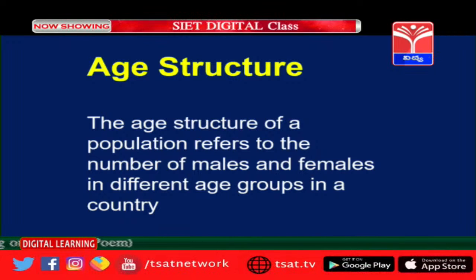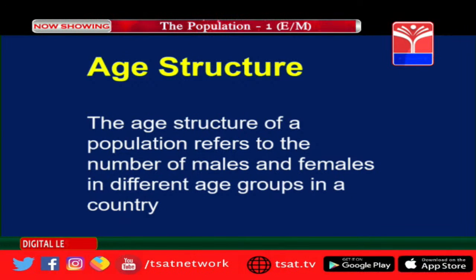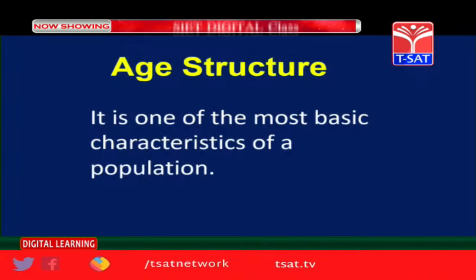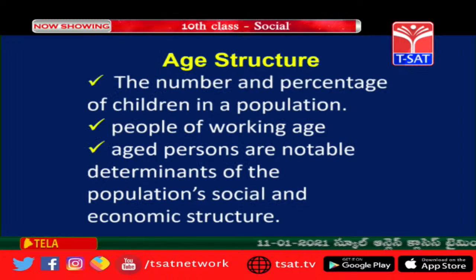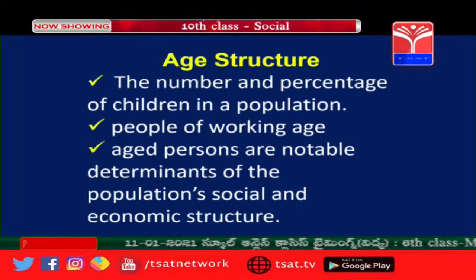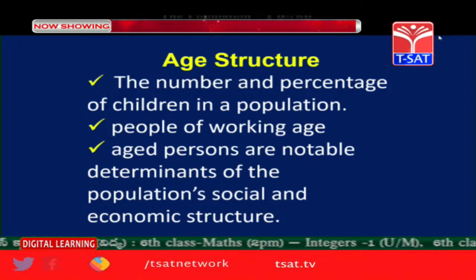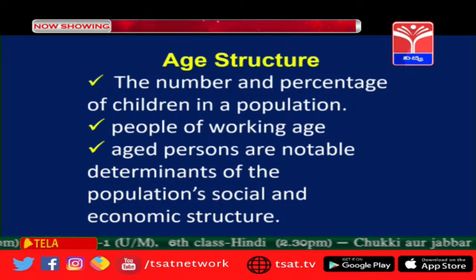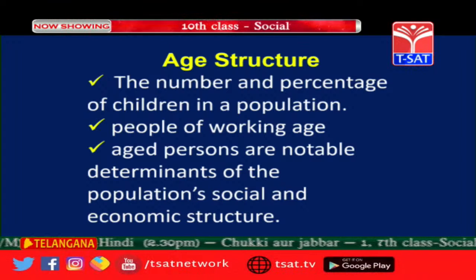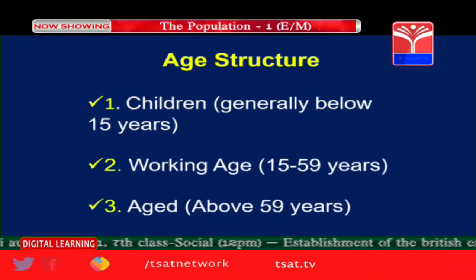The age structure of a population refers to the number of males and females in the different age groups in a country. Age structure is one of the most basic characteristics of the population. It covers the number and percentage of children in a population, people of working age, and aged persons. These are the categories we are having. We will collect the data on the basis of these three categories.